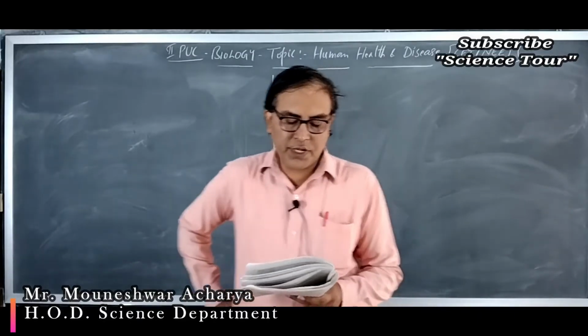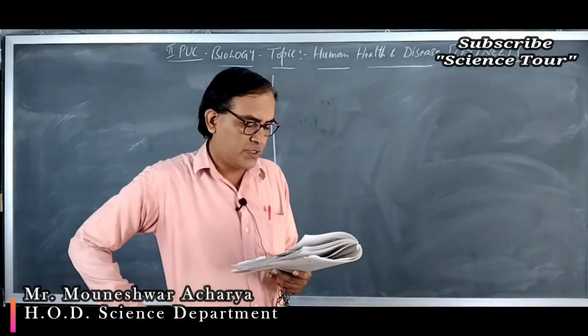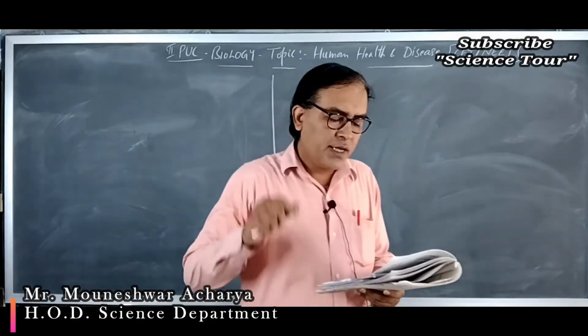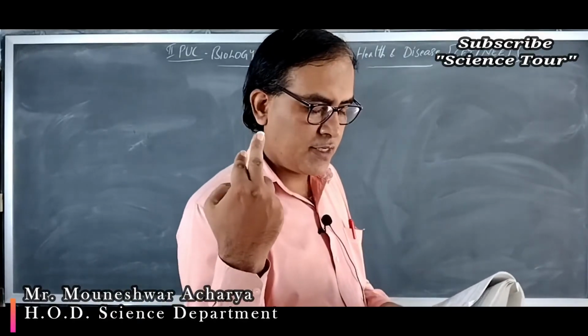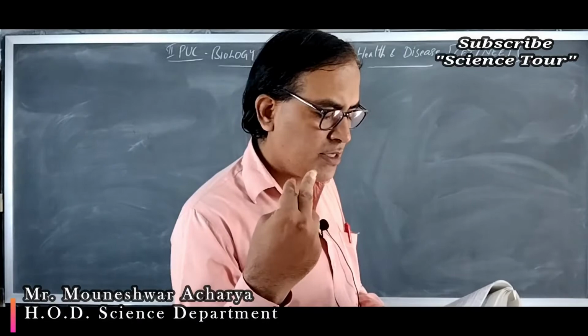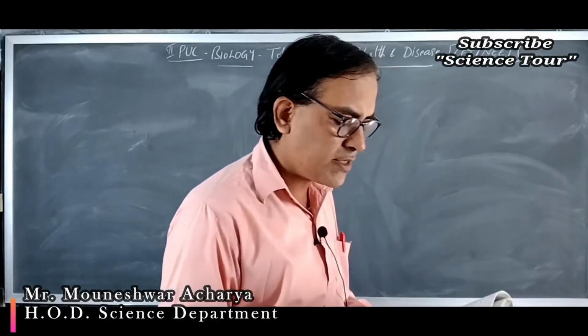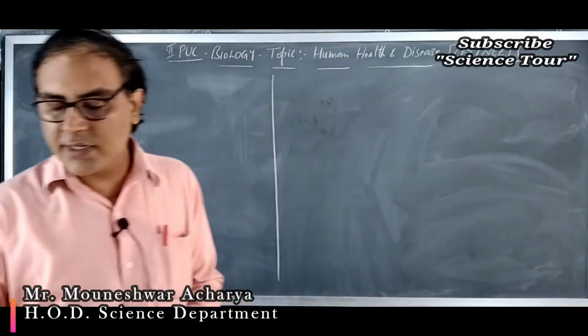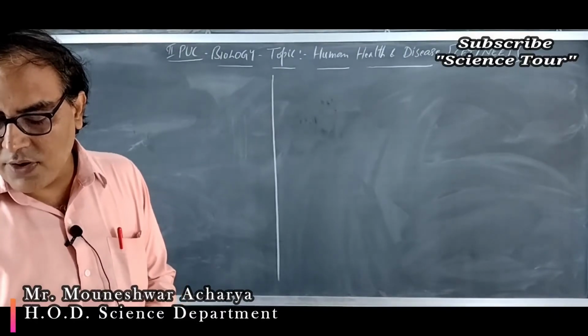Next, question number 14. The substance produced by a cell in viral infection that can protect other cells from further infection is, you are correct, C, interferons.